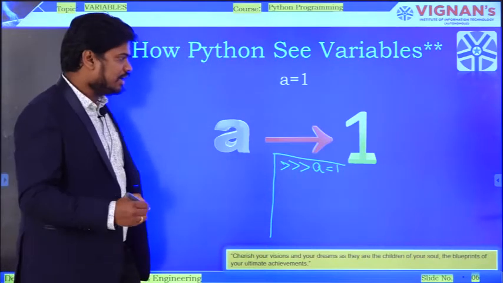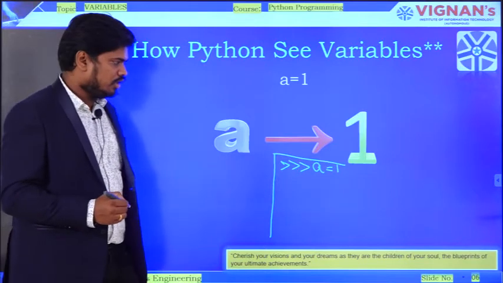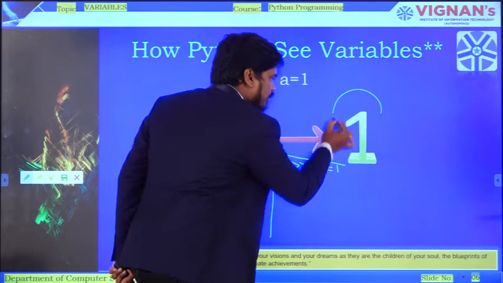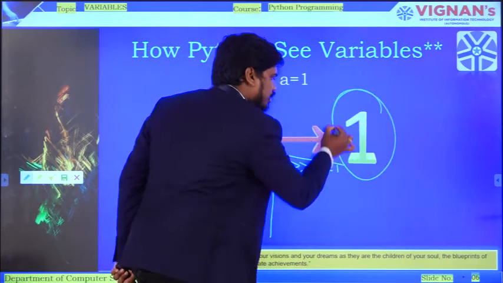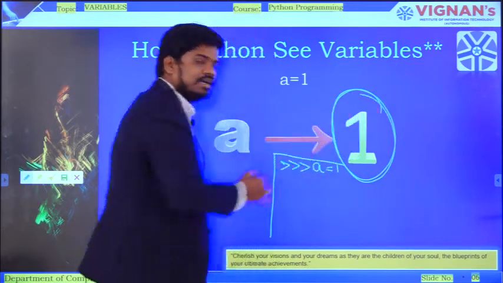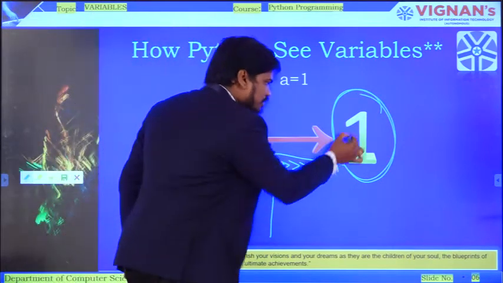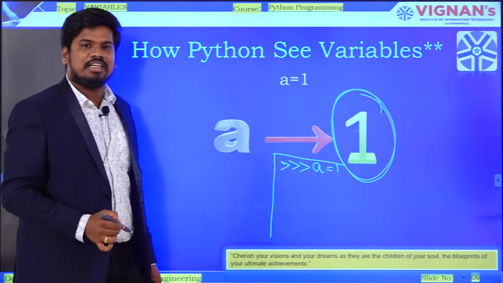Immediately one object will be created, and inside that object the value 1 will be placed. So here 1 is my object.